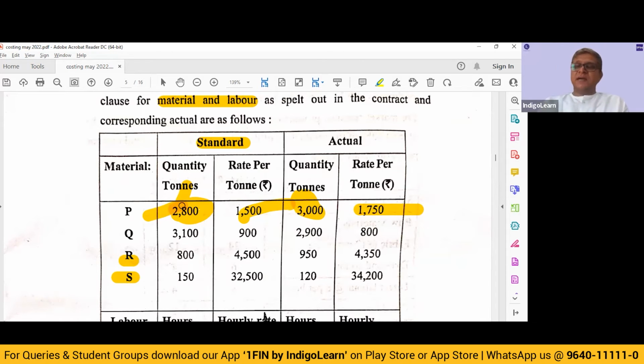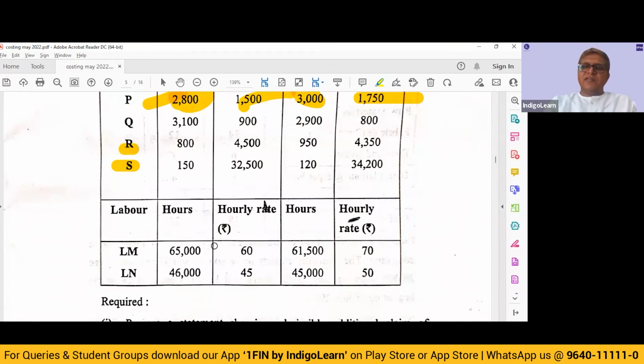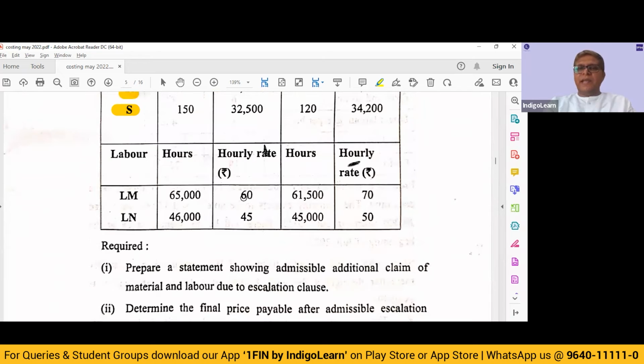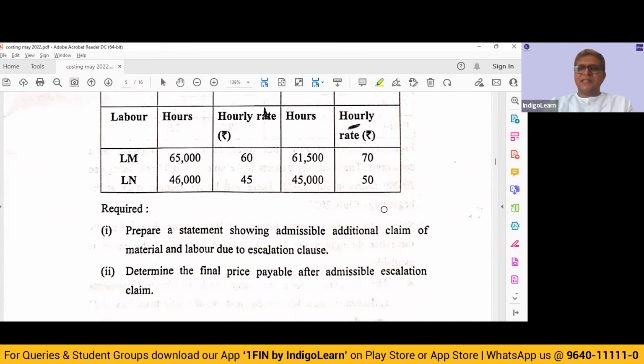But for Q, there is a 100 rupee reduction. So 100 into 3100, that 3,10,000 we will have to reduce. Likewise for R, 150 rupees per ton into 800, 1,20,000 we will have to reduce. And for S, 34,200 minus 32,500, 1,700 is the increase. So 1,700 into 150, we will get escalation benefit. Like that, we will have to calculate. Likewise for labor also, for LM, there is a 10 rupee increase, so 10 into 65,000. For LN, there is a 5 rupees increase, so 5 into 46,000. We'll have to add up all the escalations and arrive at the total number.